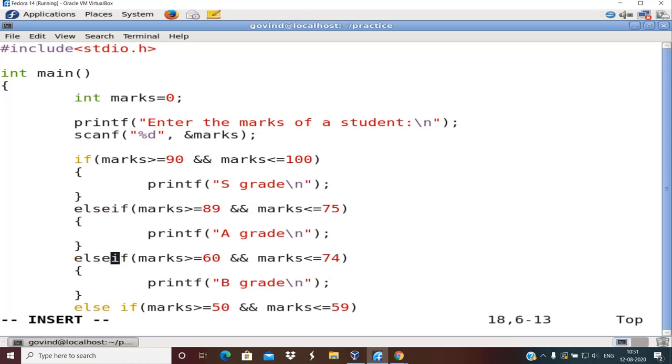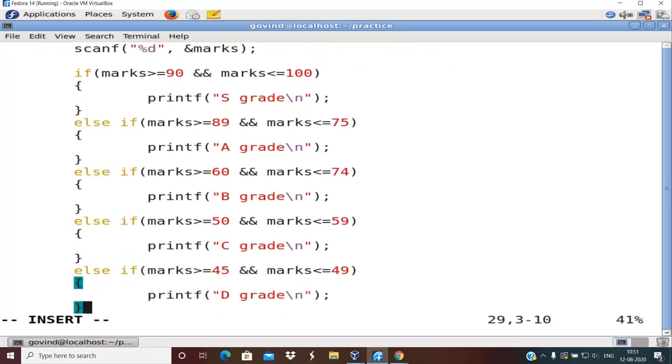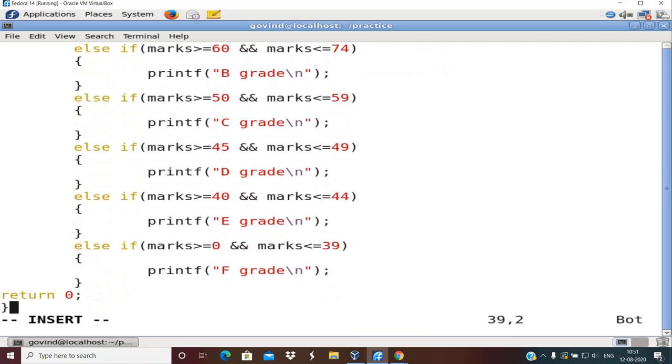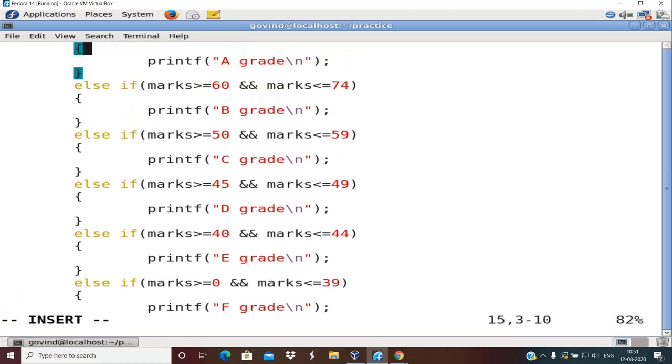You can see here when I do that, immediately the color changed. That yellow color tinge suddenly disappeared. What this means is it is not a correct way of writing else if. So it should be written like this: else space if, else space if, like this. Right? This is the actual syntax of else if ladder. Hope you understood the syntax.